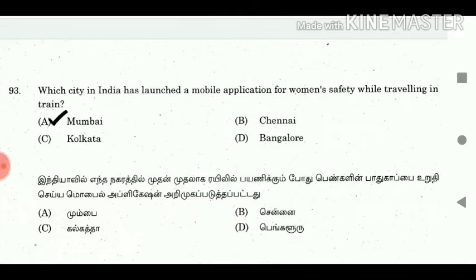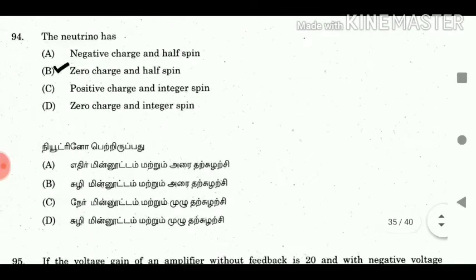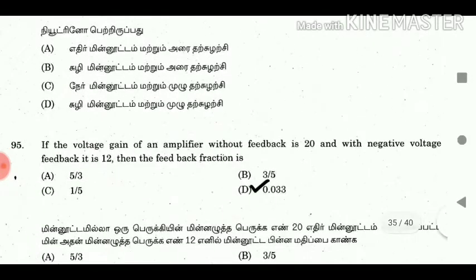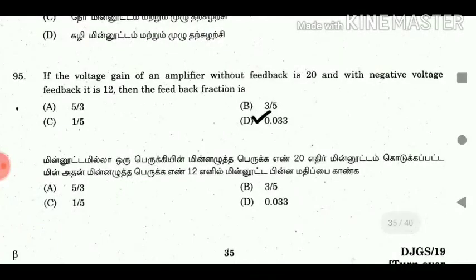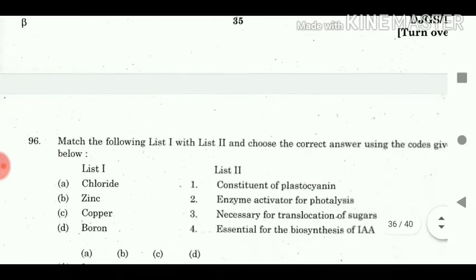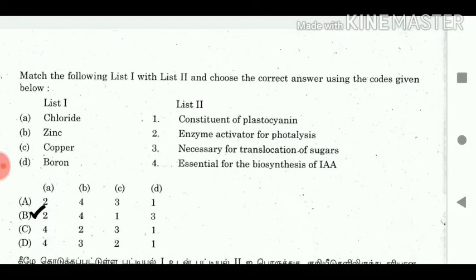Answer: Mumbai. 94. The neutrino has: answer zero charge and half spin. 95. The voltage gain of an amplifier without feedback is 20 and with negative voltage feedback it is 12. Then the feedback fraction is: answer 0.033. 96. Match the following list 1 with list 2 and choose the correct answer using the codes given below. Answer: A2, B4, C1, D3.